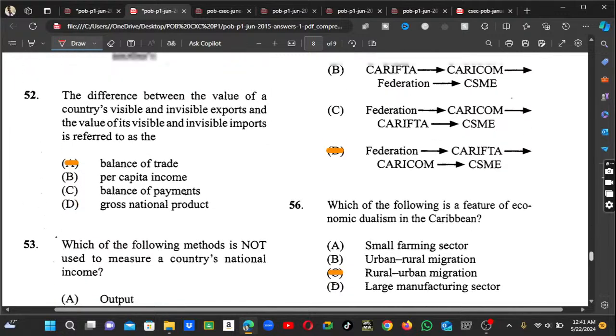Number 52, it says the difference between the value of a country's visible and invisible exports refers to, and we're talking about balance of trade. This one is not new, so it's a little bit repeated as well. So we're talking about balance of trade. I hope everyone is paying attention.